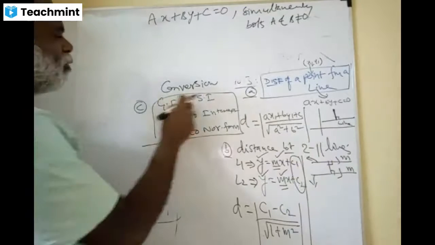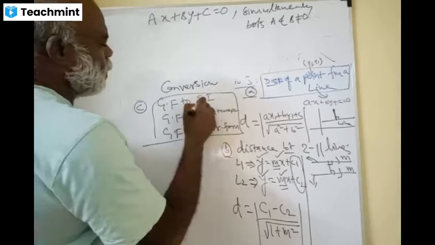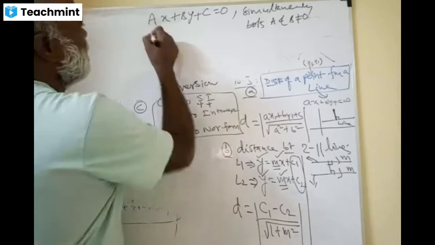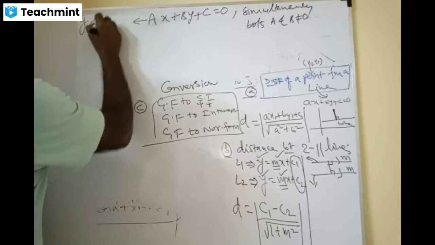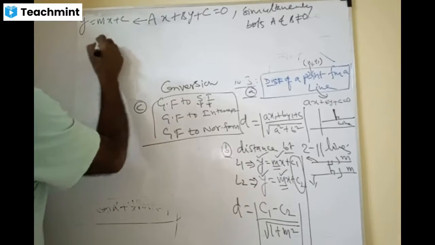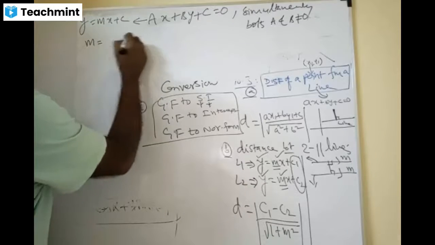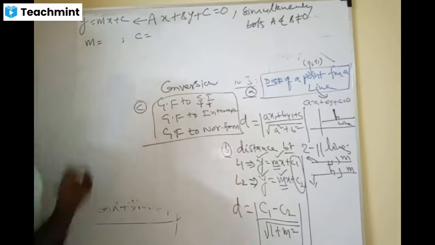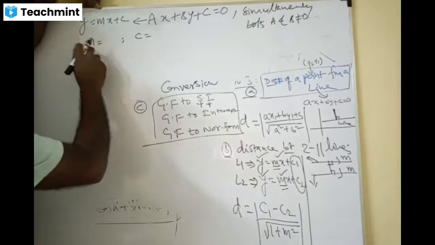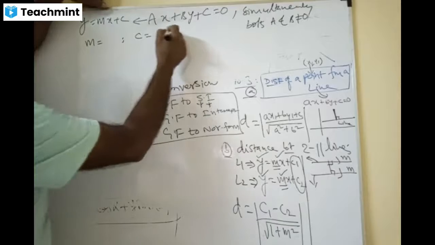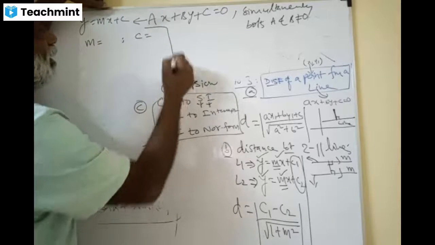For general form to slope intercept form, what is the slope and what is the intercept? You are converting this into y equals mx plus c. Tell me what is m and what is c. It's not easy, but we have done it.